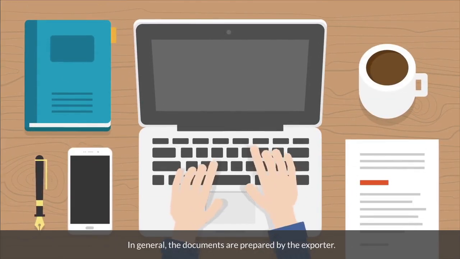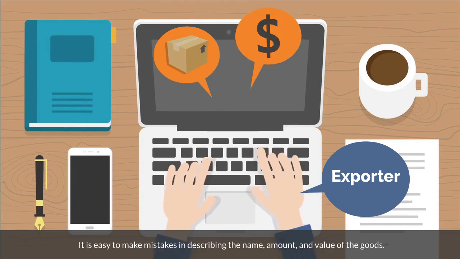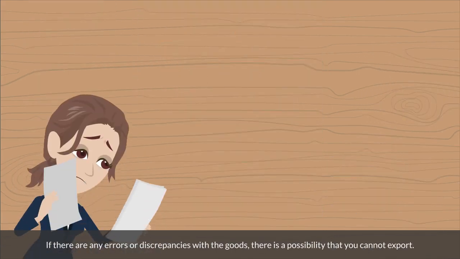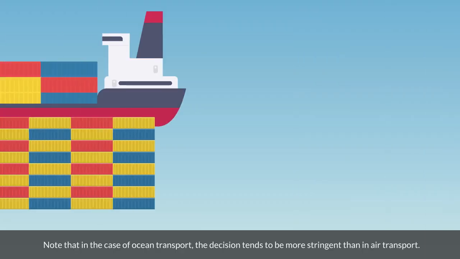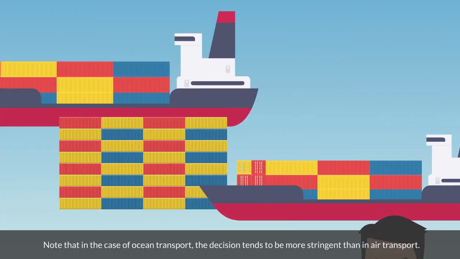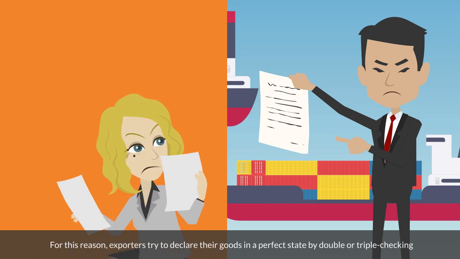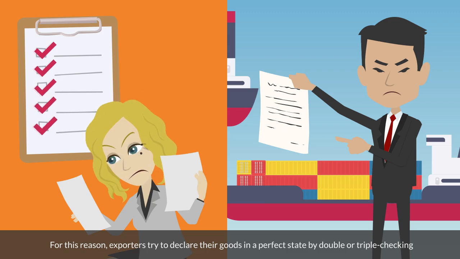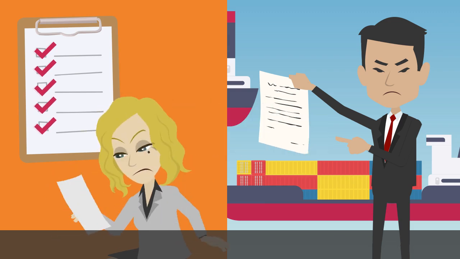In general, the documents are prepared by the exporter. It is easy to make mistakes in describing the name, amount, and value of the goods. If there are any errors or discrepancies with the goods, there is a possibility that you cannot export. Note that in the case of ocean transport, the decision tends to be more stringent than in air transport. For this reason, exporters try to declare their goods in a perfect state by double or triple checking to ensure that there are no document errors.